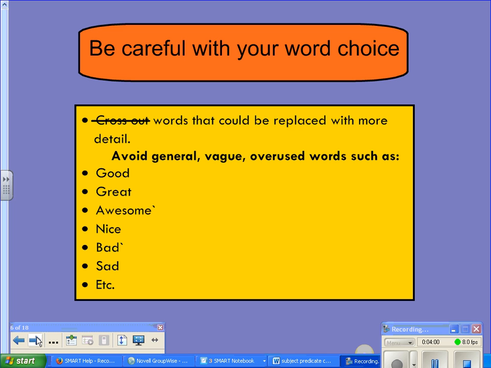You need to be careful with your word choice. You need to cross out words that could be replaced with more detail. You want to avoid general, vague, or overused words such as good and great, nice, bad, the ones you see here on the list. Go through and cross out those words. You need to replace those words with more interesting, accurate, more detailed words. When you finish this step, you may move to the next step.